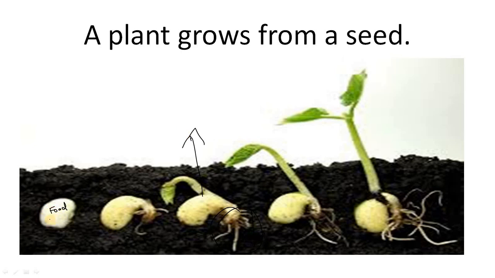Seed contains food and necessary material for the growth of a plant. So it has to reach out quickly to the surface so that the leaves get exposed to the sunlight and start preparing food. Till then, sufficient food is present in the seed for the plant to grow. Once the leaves of the plant reach the outer surface, it starts preparing its own food.